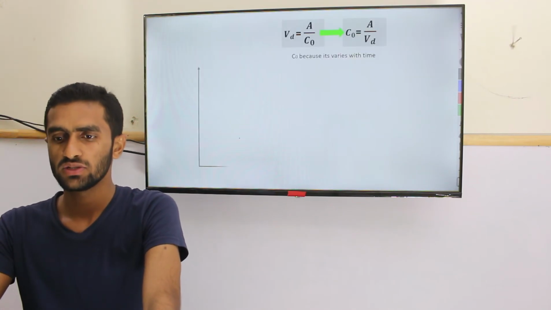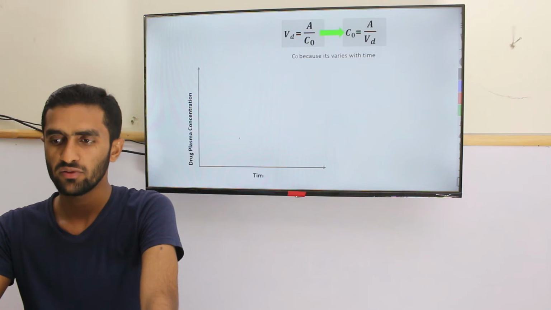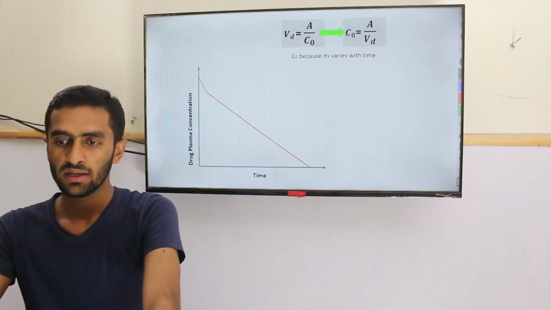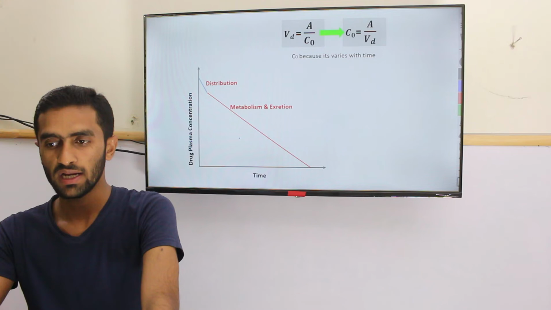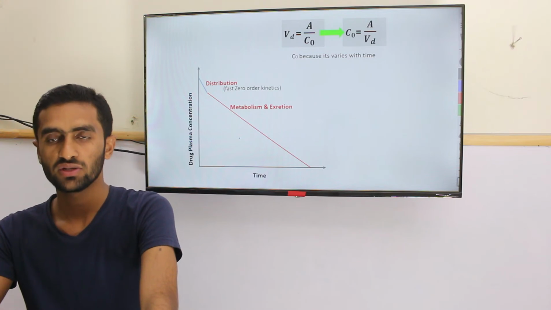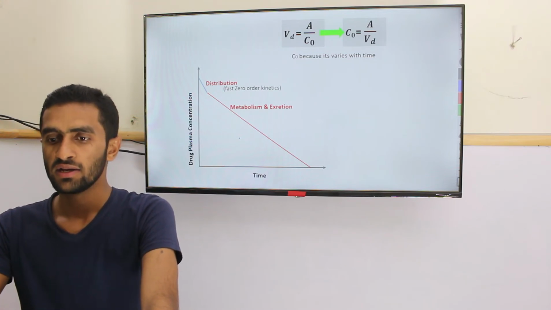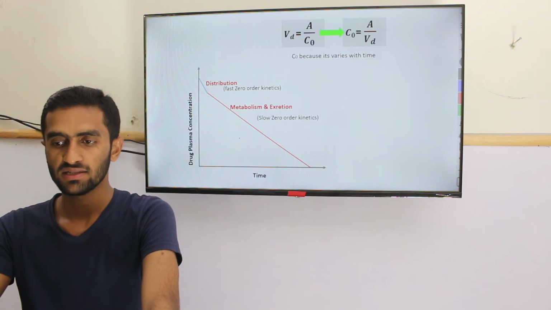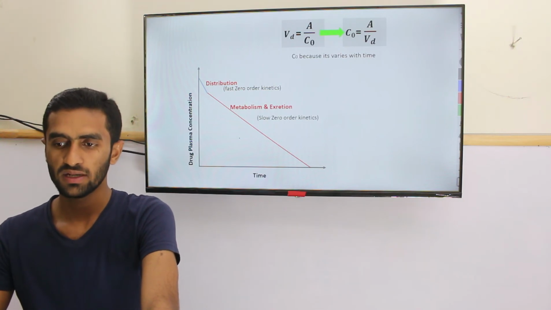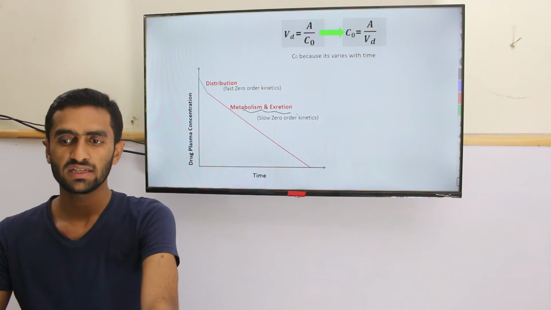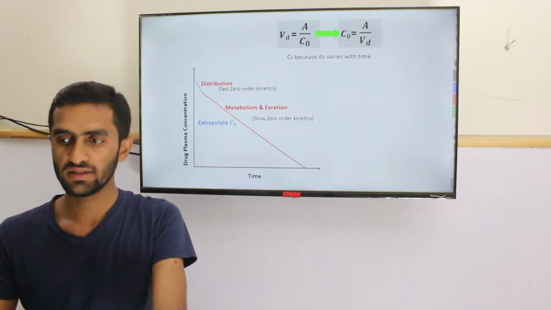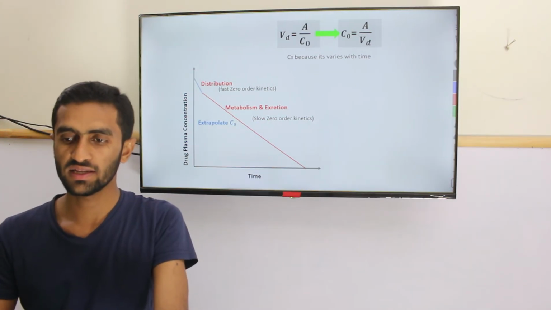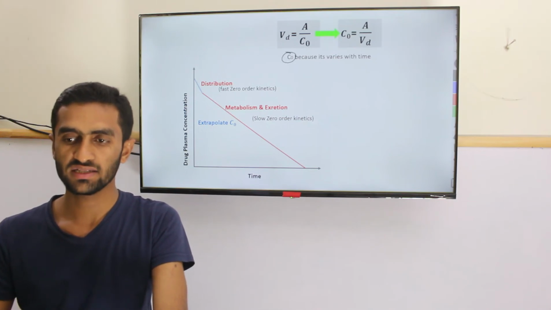The volume of distribution, most of it we explained at the zero time. If you see here, distribution and metabolism. Distribution shows the zero order because it's linear, fast zero, but this is a slow zero order kinetics because here it is metabolism. So in these cases we always extrapolate the graph to get the concentration at the zero time. So you can see here distribution is faster.